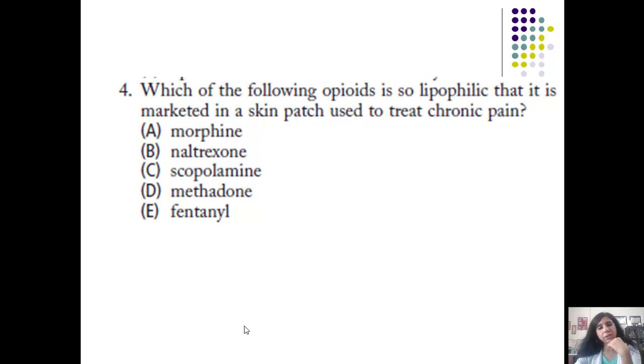Which of the following opioids is so lipophilic that it is marketed as a skin patch used to treat chronic pain? Morphine is not marketed as a skin patch and it is not so lipophilic either. Naltrexone is not an opioid, it's actually an opioid antagonist. Scopolamine is marketed as a patch, but that is for treatment or prevention of motion sickness. Methadone is available in the form of tablets, and the only drug which is so lipid soluble that it can be given as a transdermal skin patch, the answer is fentanyl, students.